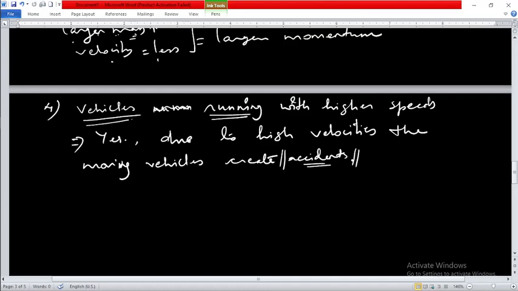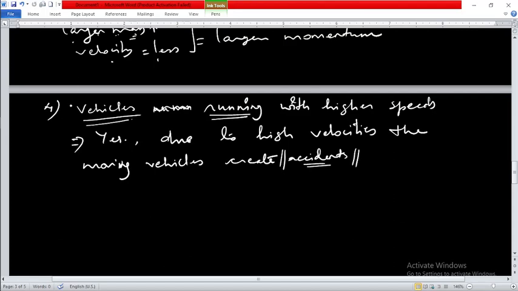So definitely you are going to consider both of the factors, and you have to keep in mind that the quantity of motion is governed by these two factors always. Every moving body has momentum in it, and depending upon the mass and the velocity, we can define whether it is creating larger momentum or smaller momentum. So what we can conclude in the last, that the combined effect of mass and velocity of a body is taken into account by a physical quantity, and that is known as momentum.